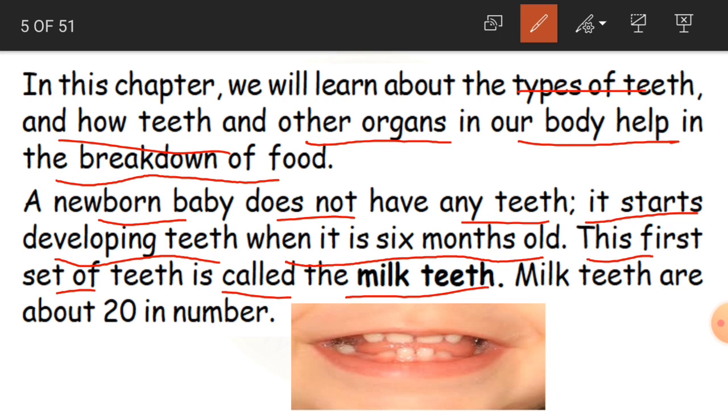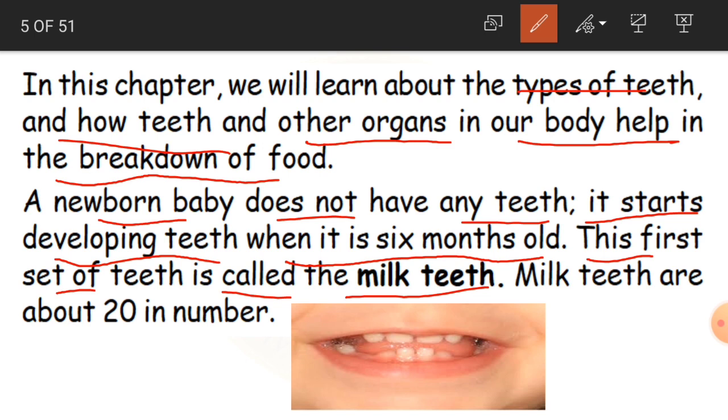And this first set of teeth is called the milk teeth. If you see, children, in the upper jaw or lower jaw, you will just see one or two teeth in the front. In the first days, when the babies are 6 or 7 months old, you can see only two teeth on the upper jaw and two in the lower jaw.